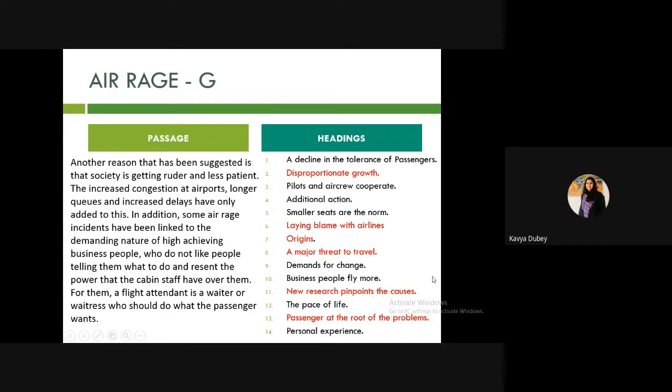In this passage, business people is just one example. It is part of a bigger context. Business people fly more, it is nowhere written and it cannot be inferred either. So that's why the answer would be the first one, that is, a decline in tolerance of passengers. Because another reason that has been suggested is that the society that is full of passengers is getting ruder and less patient. Okay, so this is the answer. Now let's move on to the next part.